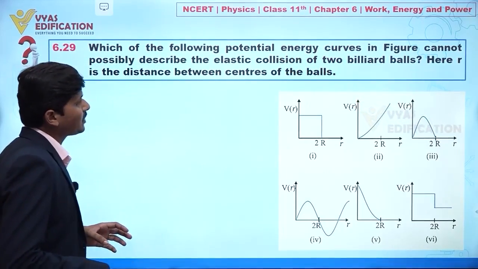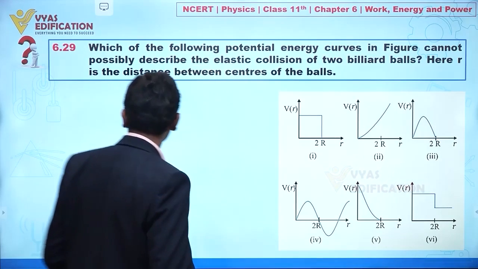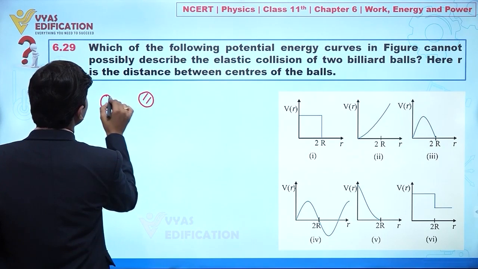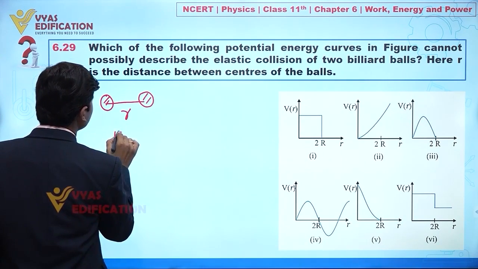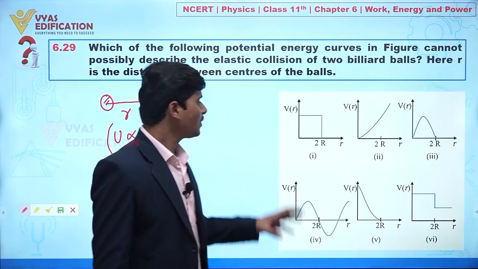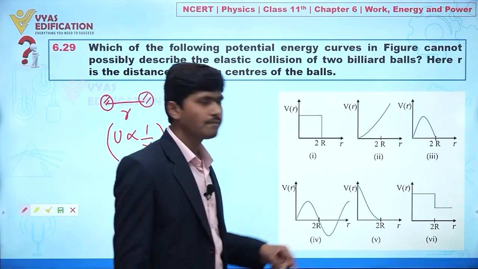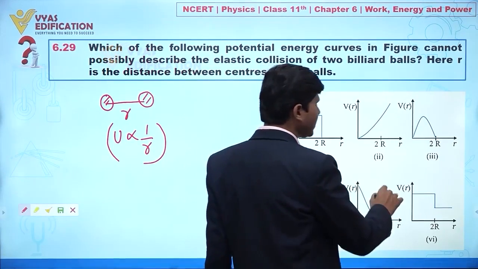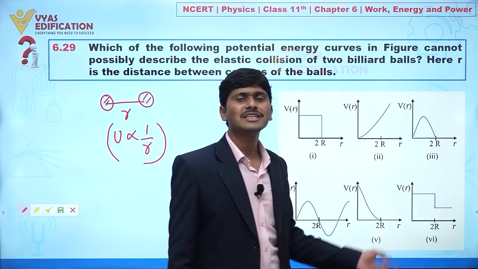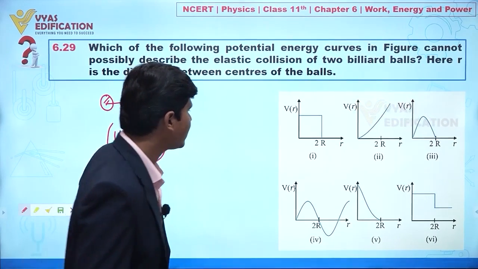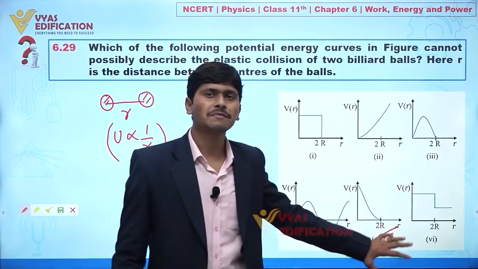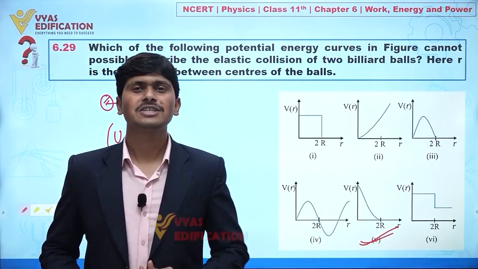So now we can say if we talk about the potential energy versus r graph, clear? Let's suppose we have two balls, and the two balls are situated at a distance r. We can say its potential energy is varying inversely proportional to r, clear? So from all the figures given, you can see only the fifth curve is hyperbolic in nature, clear? And we know after some time, as the collision is completed, this is again converting into kinetic energy. It means out of 6, only part number 5, or graph number 5, is correct, and all others are wrong, clear? So this is all about this question.